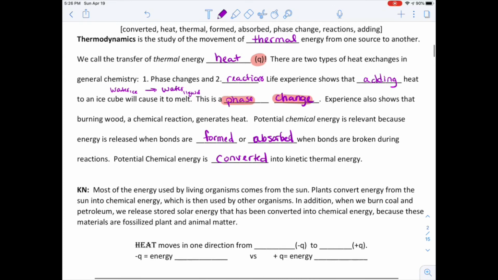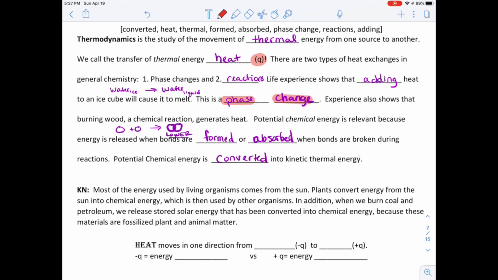And the reason that it's released when bonds are formed is if you imagine 2 atoms, and remember in chapter 5 we talked about how there's that perfect distance where they can have that overlap, and it makes both atoms happier because it gives them both a total of 8 electrons. So it's a low energy state. So alone they had more energy, but when they came together, this was the lower energy state. So it's kind of like 2 magnets. They get really close and they're like, oh, I want to match up really fast. That's what happens. And so because it moves into this lower state, it releases some energy.